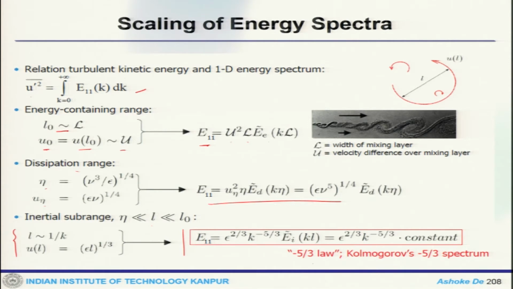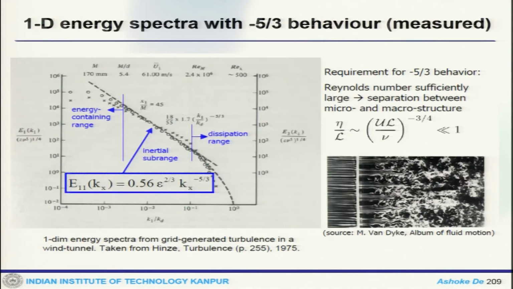This is very well known, and if you put that in a spectra, this is your normalized spectra with the wave number space, and that is the different ranges. This is our energy containing range, this is the inertial range which follows this, and this is the dissipation range. So, in each range the energy spectra is different. The requirement is that the Reynolds number is sufficiently large, with spectral separation between micro and macro structure.